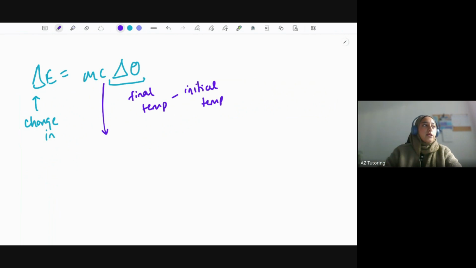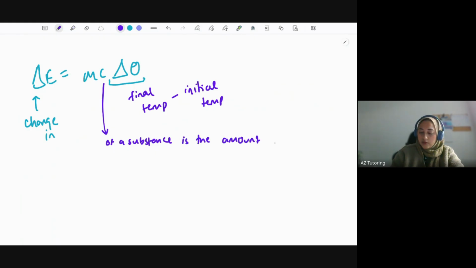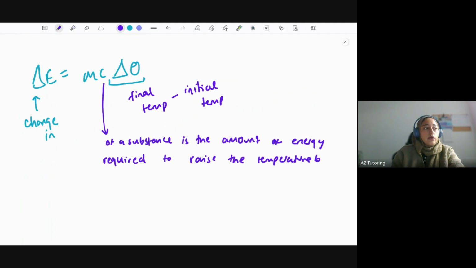Now, what specific heat capacity is: the specific heat capacity of a substance is the amount of energy required to raise the temperature of 1 kg of substance by 1 degree Celsius.